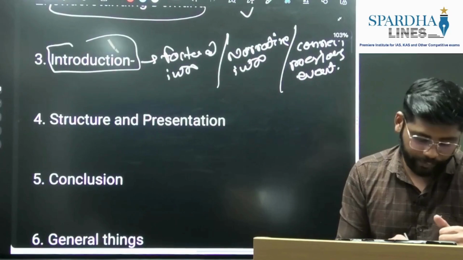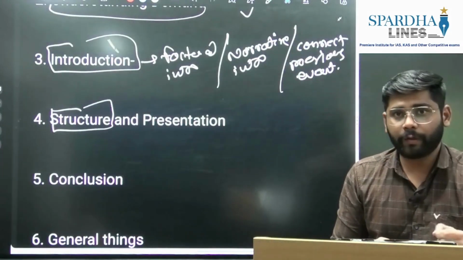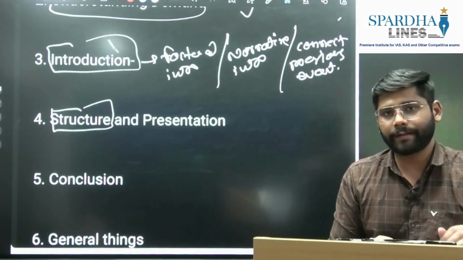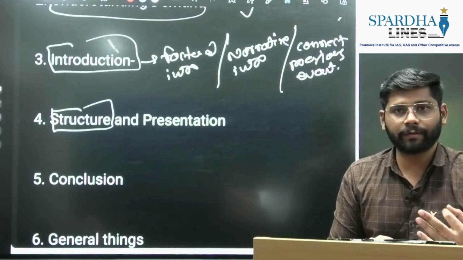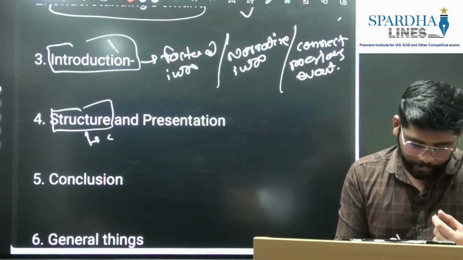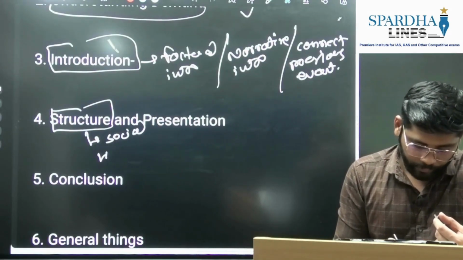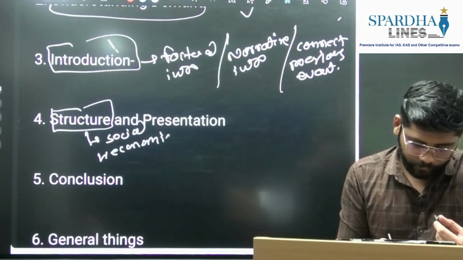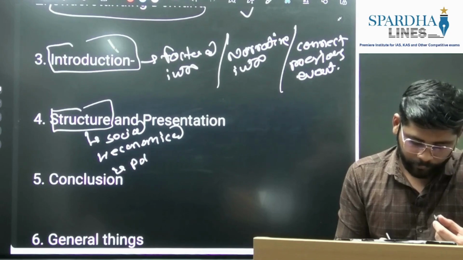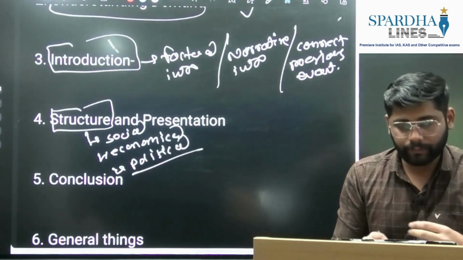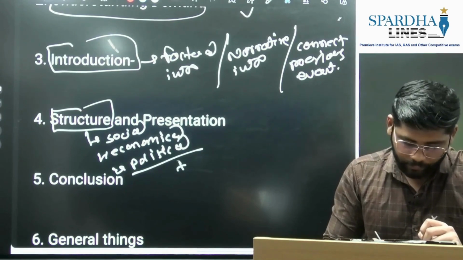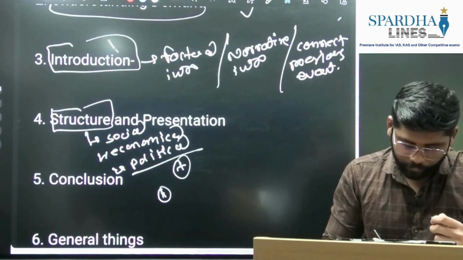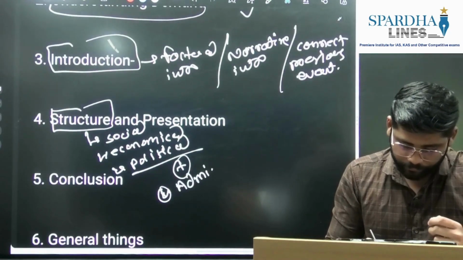The second part is the structure. In ancient and medieval history questions we were making three parts: social, economic and political. Here also we are going to see social, economic and political. Apart from these three standard dimensions, we are going to introduce two more. The fourth one is administrative.